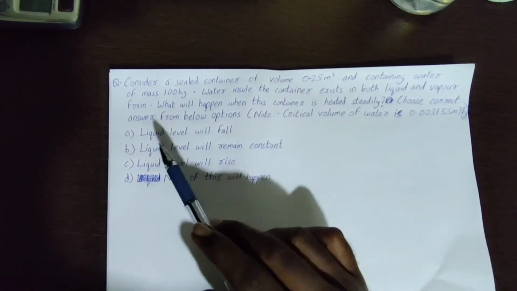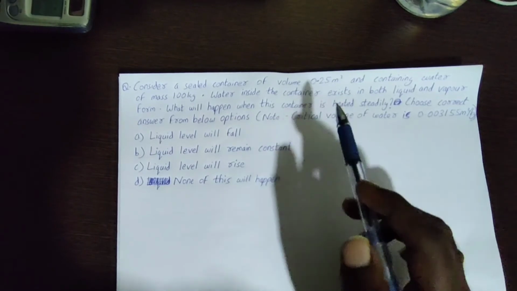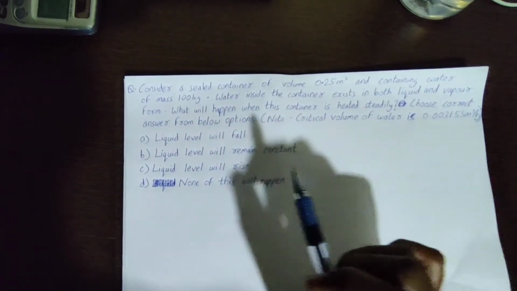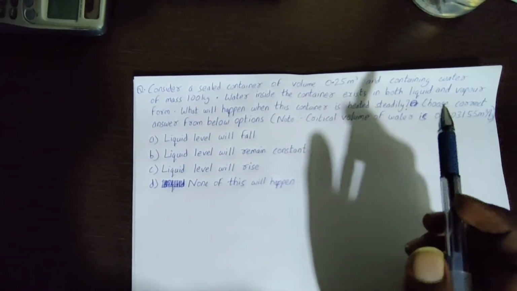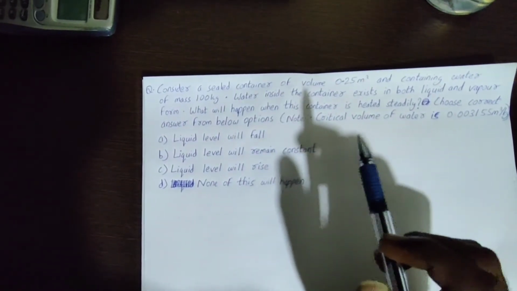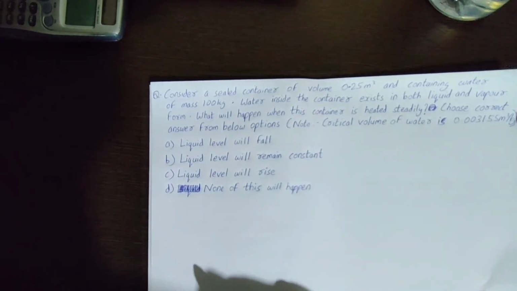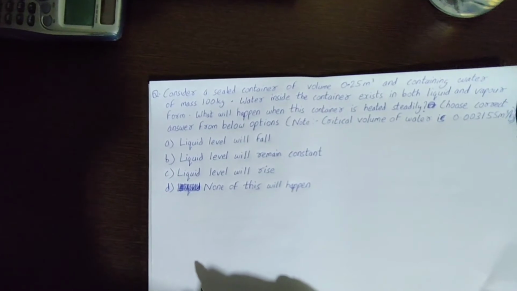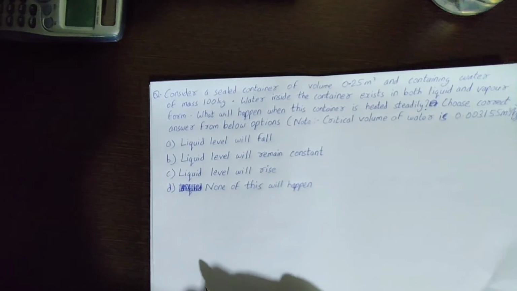Let me read out the question first. It says: consider a sealed container of volume 0.25 meter cube containing water of mass 100 kg. The water inside the container exists in both liquid and vapor form. What will happen when this container is heated steadily? Choose the correct answer from the options below. And there is a note: critical volume of water is 0.003155 meter cube per kg.